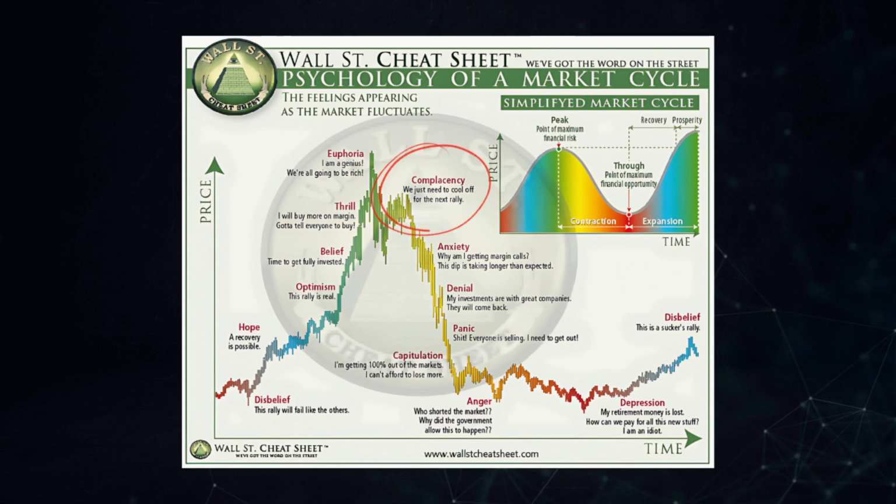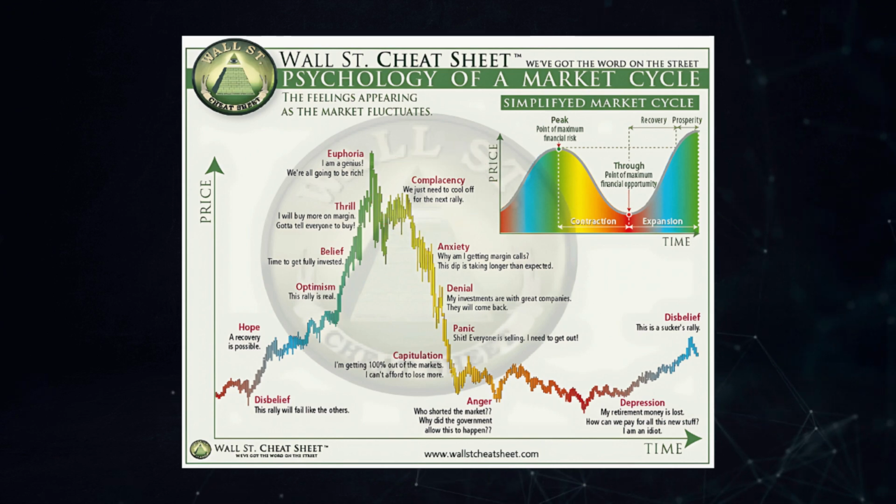The market goes up a little, however, it does not hit the top again, and this is where complacency sets in. The general warning signs are ignored completely. Now in the cheat sheet, you'll see that the complacency bounce is a little below the euphoria phase. However, that's not always the case. These could be very close to each other, or sometimes complacency can come higher than the euphoria phase.